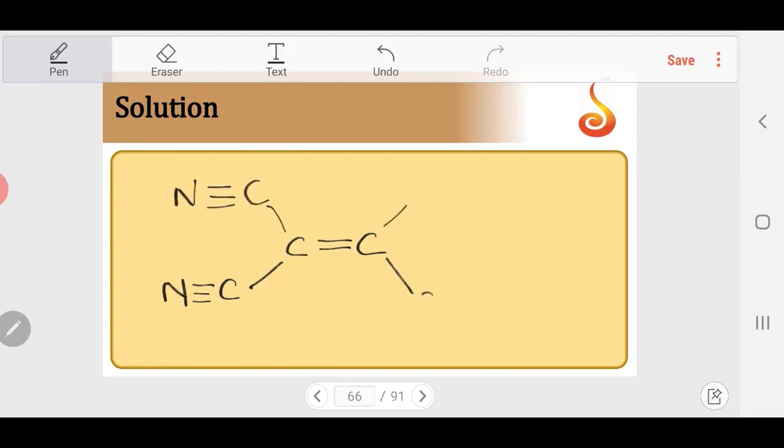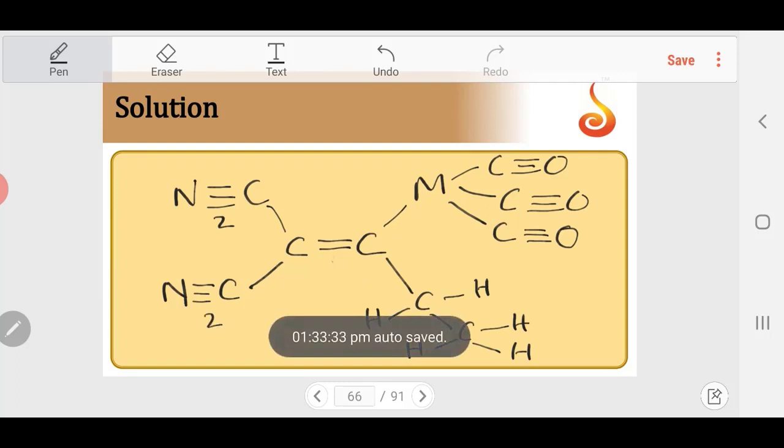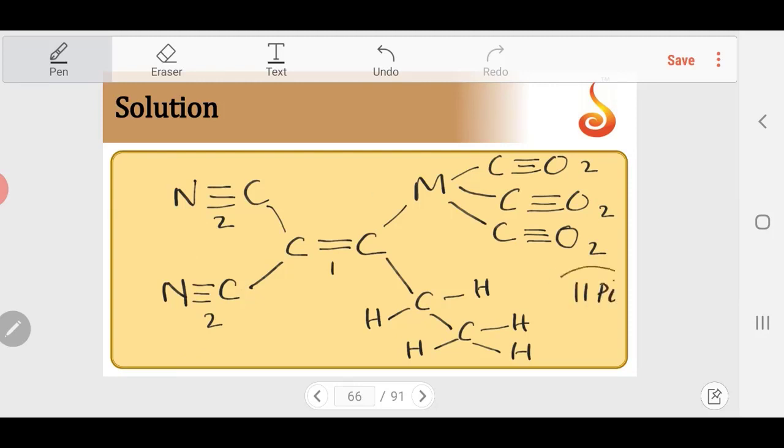Then this is going to be C2H5, CH, CH, H, C2H5. Then this is the metal carbonyl, C triple bond O, C triple bond O, C triple bond O. This is the expanded structure of the same molecule. So let us count the pi bonds. Here 2 pi bonds, here 2 pi bonds, here 1, here 2 pi bonds, 2 pi bonds, 2 pi bonds, here 0. 2 plus 2 plus 2, 6, 6 plus 4, 10, 10 plus 1. So there are 11 pi bonds.